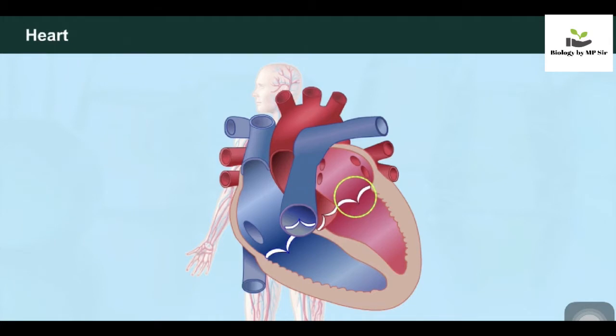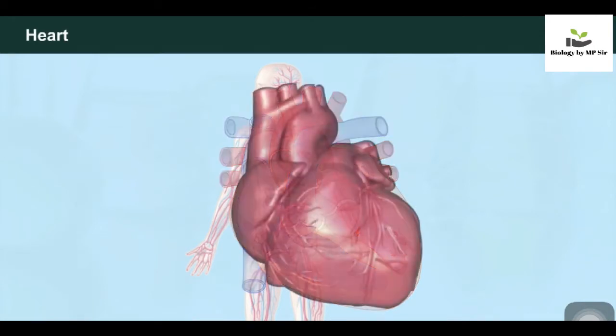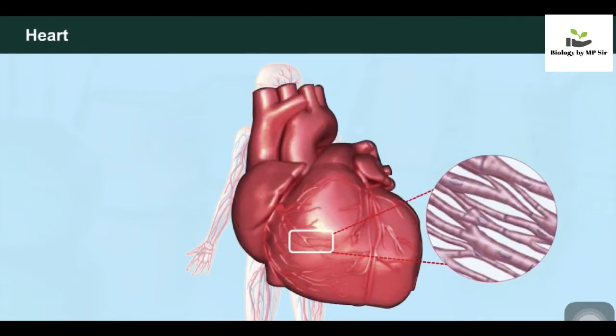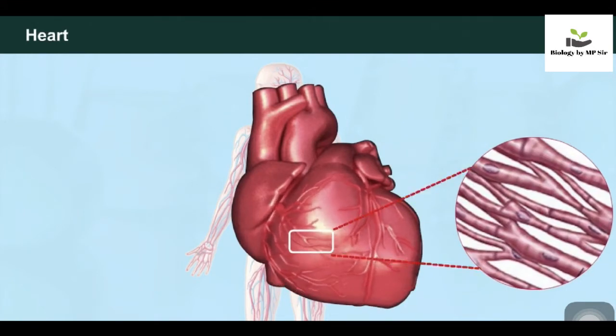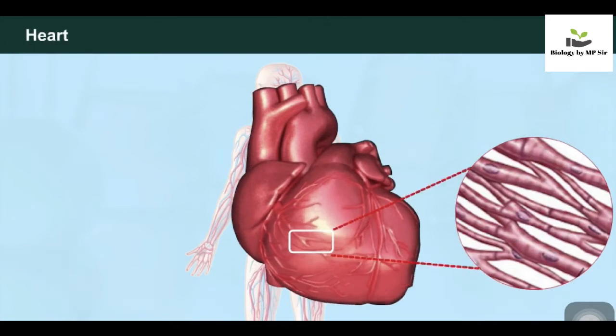Between left atrium and left ventricle are valves, and so are valves between right atrium and right ventricle. Valves permit the flow of blood from atrium to ventricle and not in the reverse order. Heart is made up of special muscular cells called cardiac muscle fibers, about which you have learned in earlier classes.